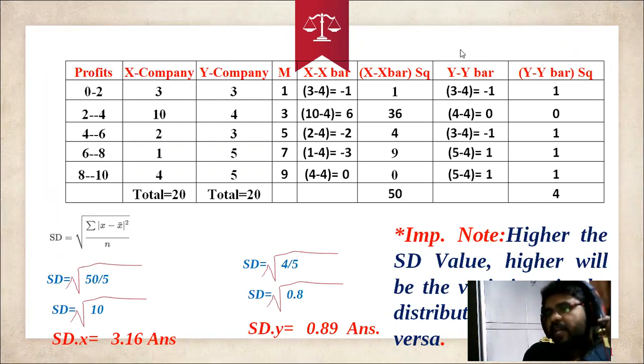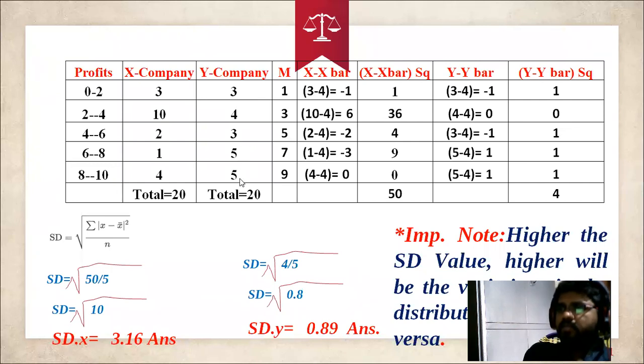Similarly, we can find y minus y bar, so here Y company and y bar. 3 minus 4, minus 1; 4 minus 4, 0; 3 minus 4, minus 1; 5 minus 4, plus 1.